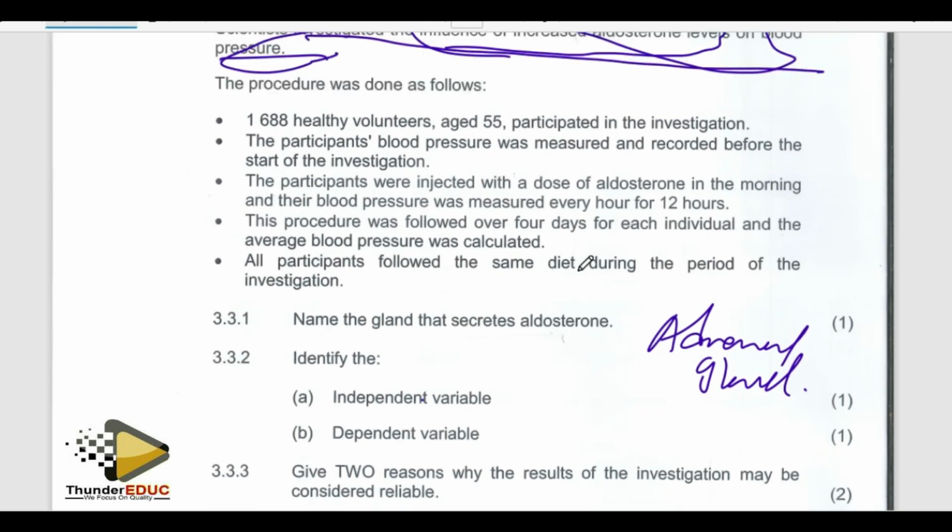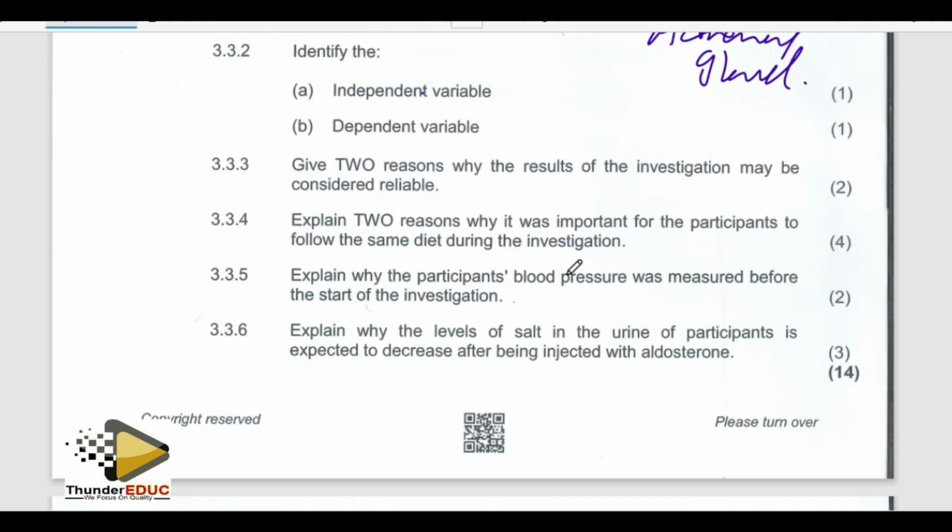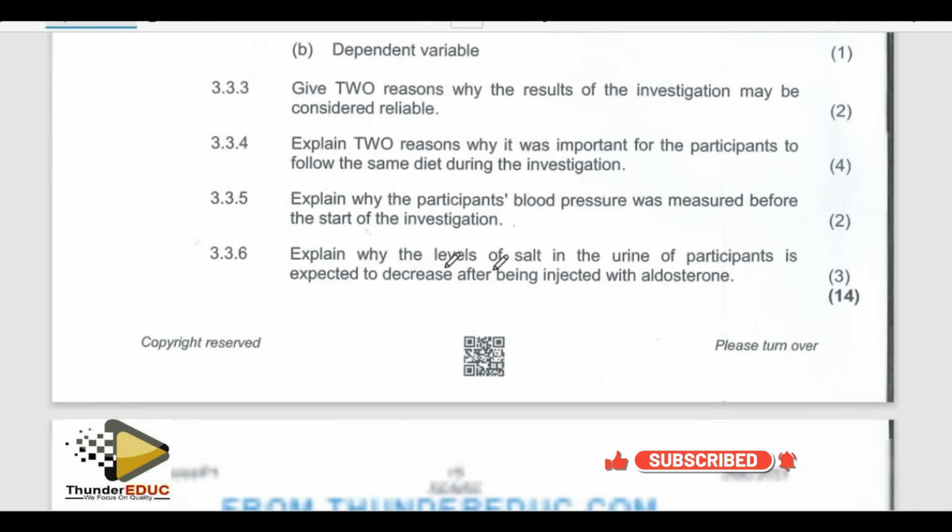Yes, somewhere there. So I'm just rushing so that I go to the last question, because that is an open question. We're not going to bring the same question, okay? It's just how you extract it from the question. They're saying, explain why participants' blood pressure was measured before the start of the investigation.